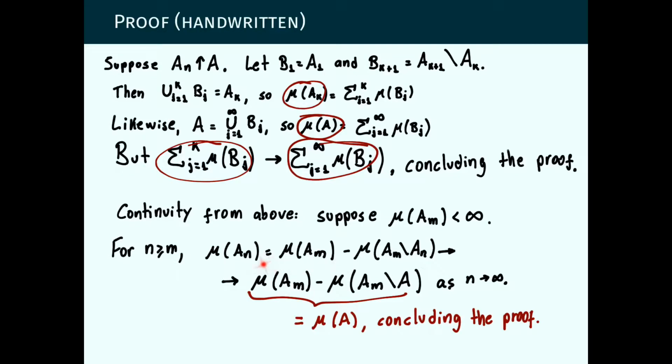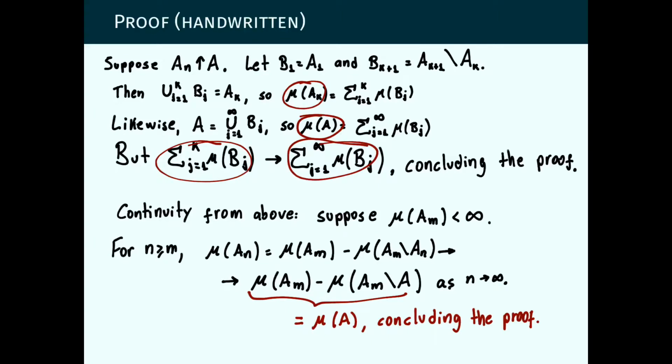But now, this difference here, the difference between the measure mu of A_m and the measure mu of A_m minus A, well, these two are disjoint sets, and their union is exactly equal to A_m.